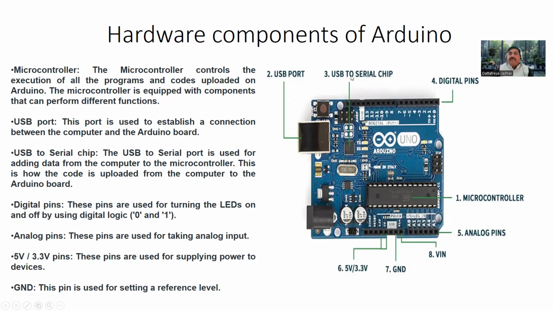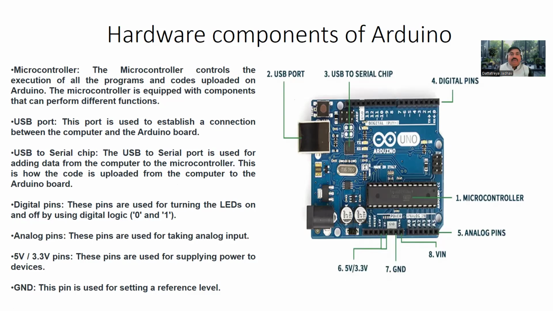Then the USB to serial chip. That is a USB to serial chip. Then the digital pins. These are digital pins. Then the power supply required for the Arduino, which is 5 volt to 3.3 volt. Then ground for the reference, and VIN pins related to that concept. So we first understand the concept of each.